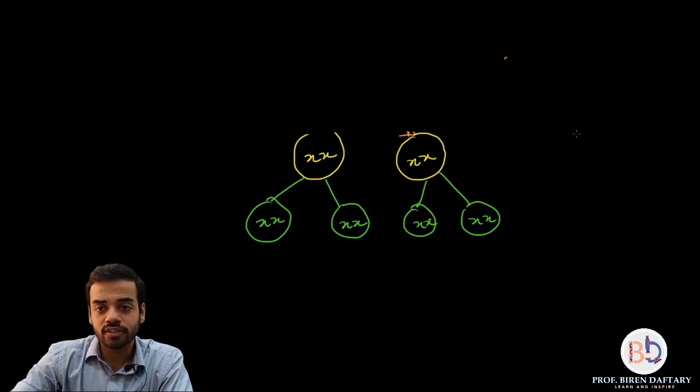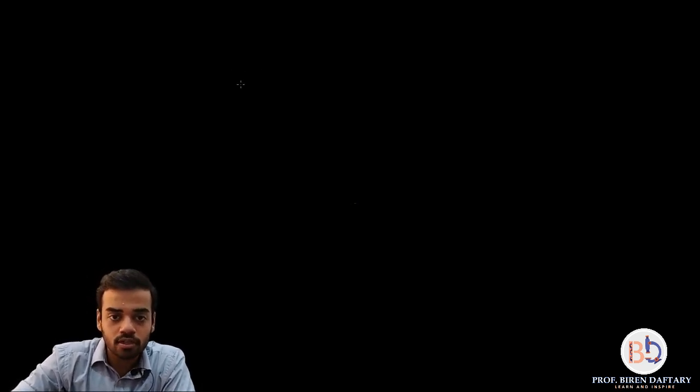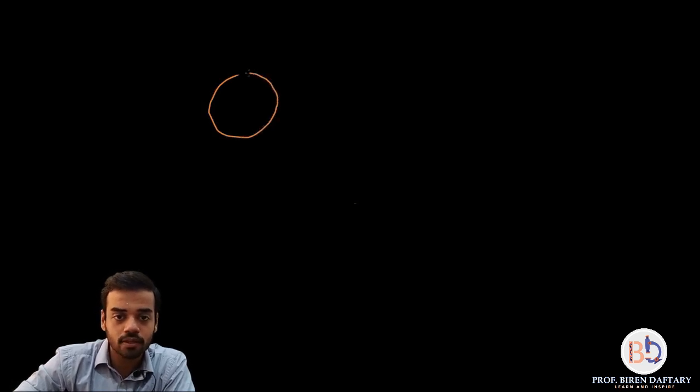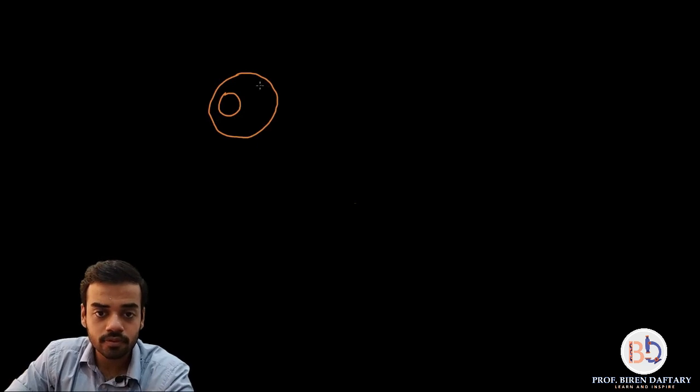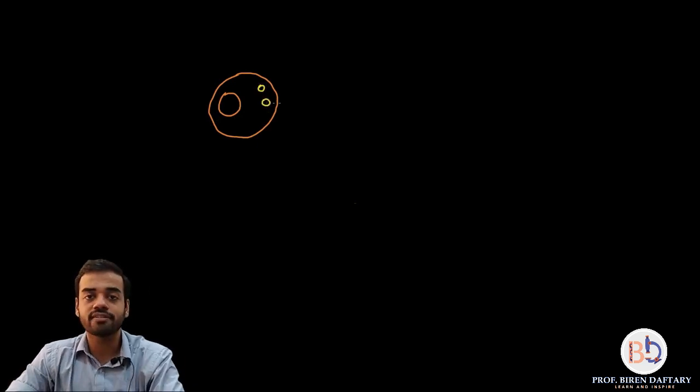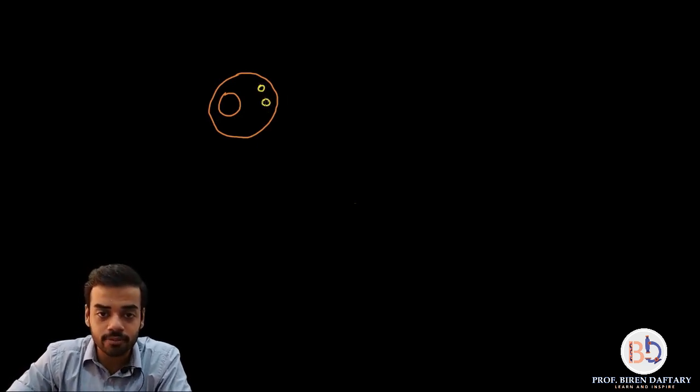So we are going to cover prophase, metaphase, anaphase, telophase and cytokinesis. Now let me draw a cell just before prophase. So this is the cell, correct? This is the nucleus or the nuclear membrane. These are the two centrosomes. Obviously they are having centrioles inside them, so I will just draw them over here.